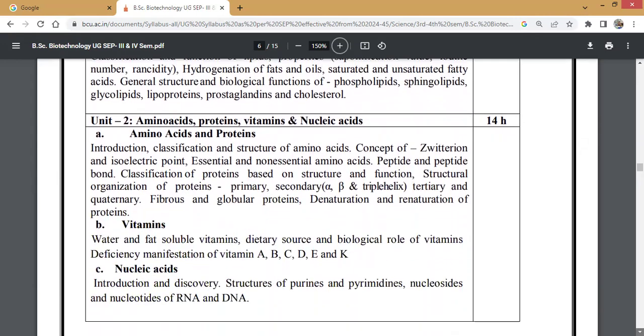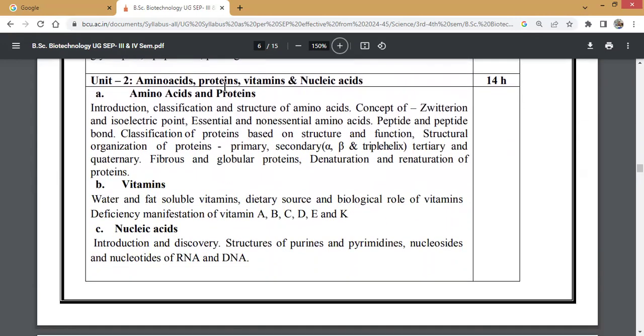Then coming to unit 2. Unit 2 is amino acids, proteins, vitamins, and nucleic acids. For amino acids and proteins: introduction to amino acids, classification, and structure of amino acids. Then concepts related to the Zwitter ion and isoelectric point. Further, essential and non-essential amino acids, peptides and the peptide bond. After amino acids, you need to focus on a new concept related to the classification of proteins.